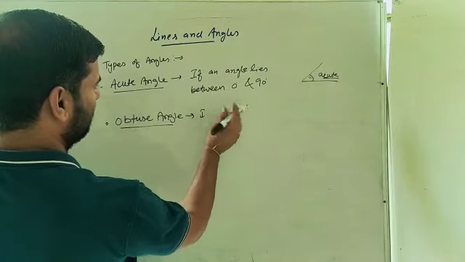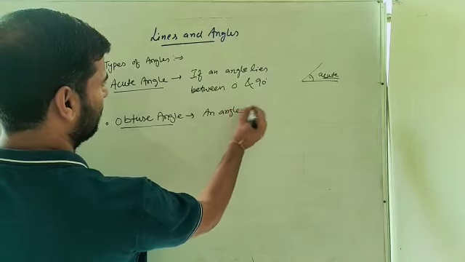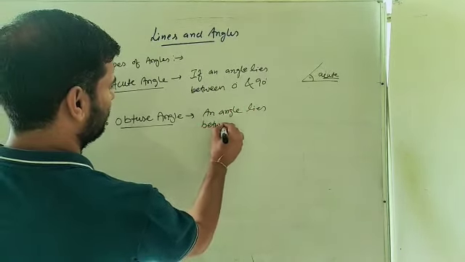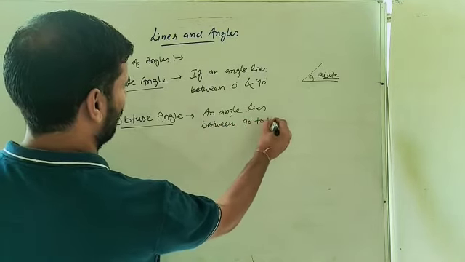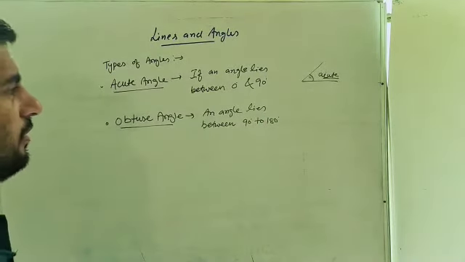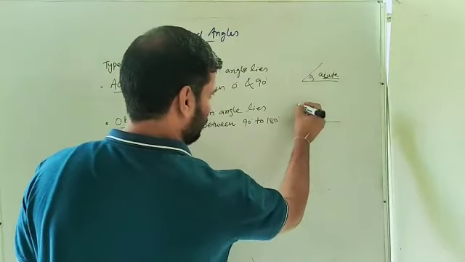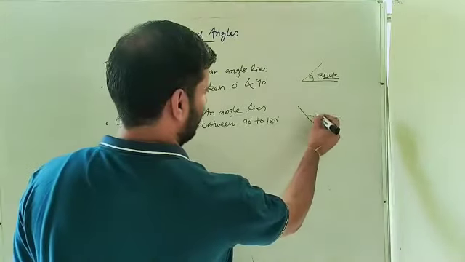If an angle, simply you can say an angle lies between 90 degree to 180 degree, then it is known as an obtuse angle. Now an obtuse angle is more than 90 degree, so it can be any angle between 90 to 180. This is an obtuse angle.